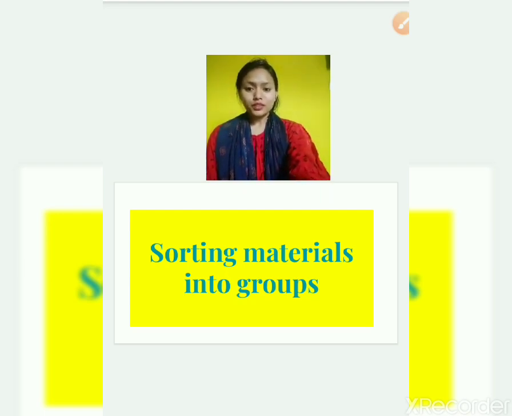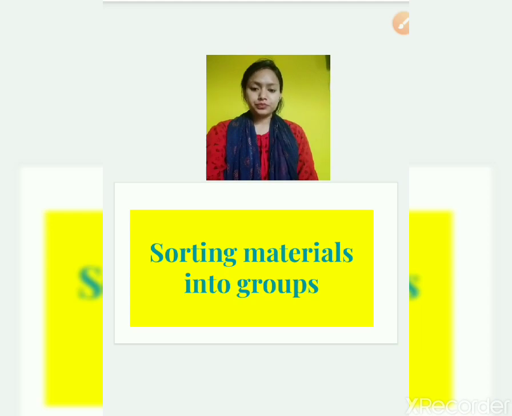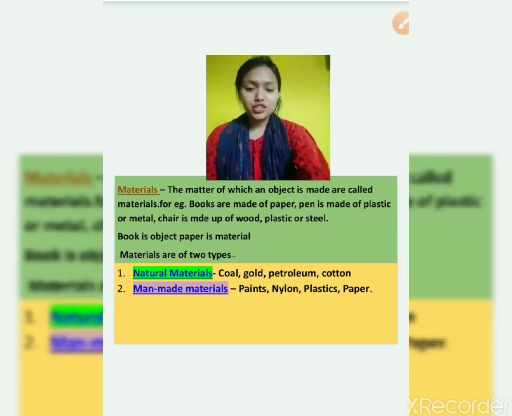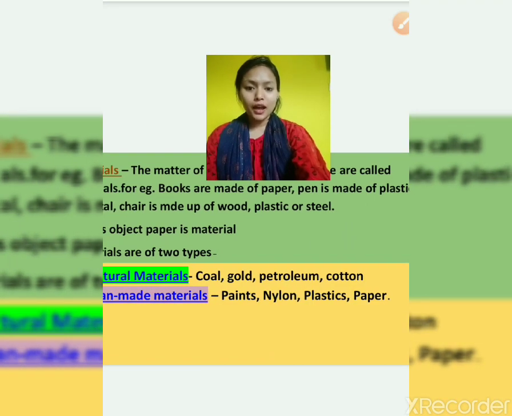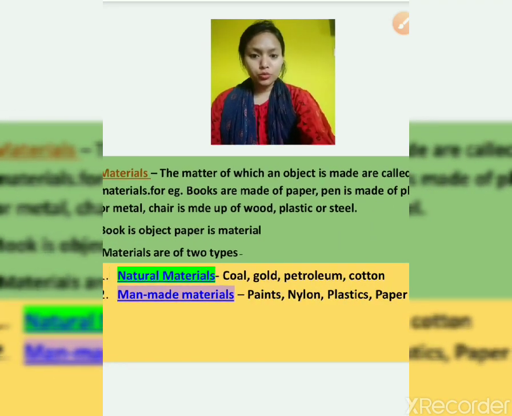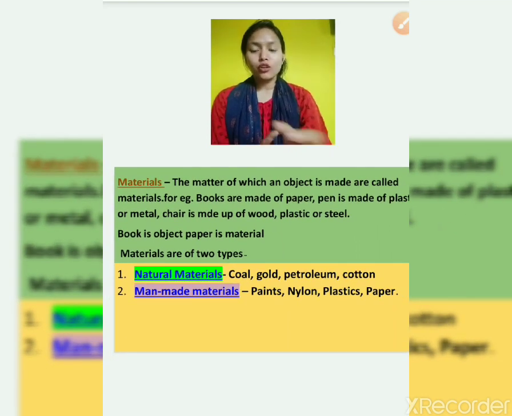Now, before this, the question is, what are materials? Sorting means putting or differentiating materials into different groups. Now the question is, what is material? The matter of which an object is made is called material.